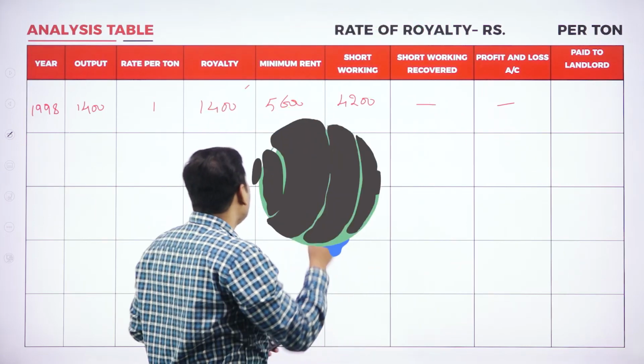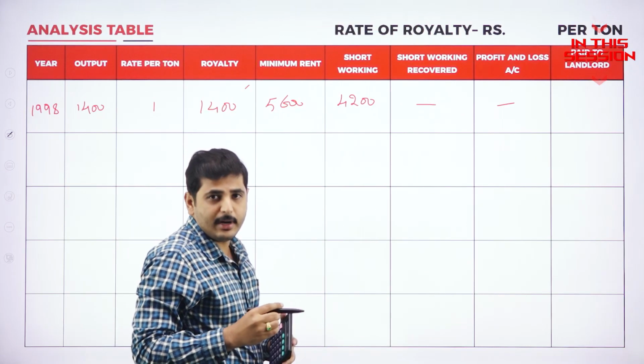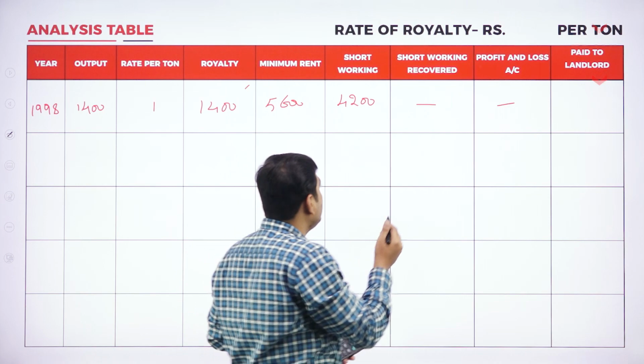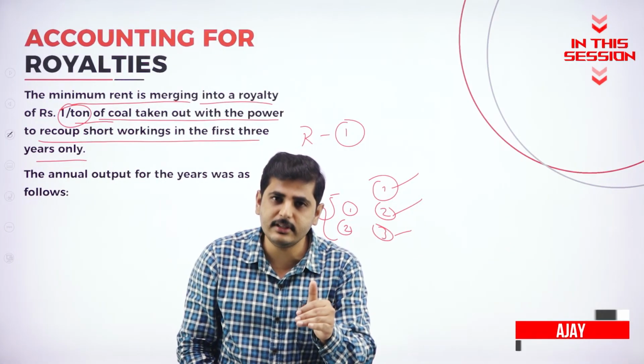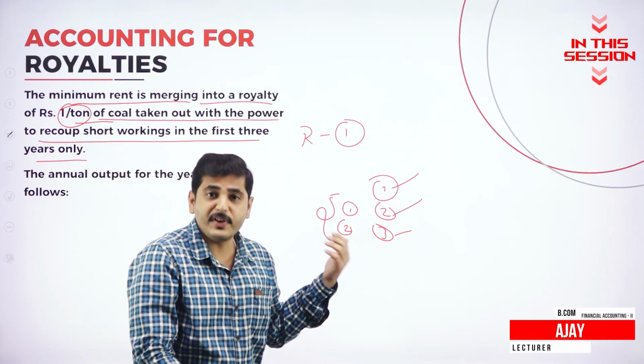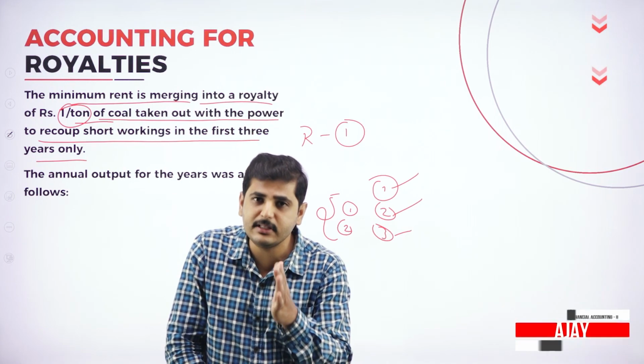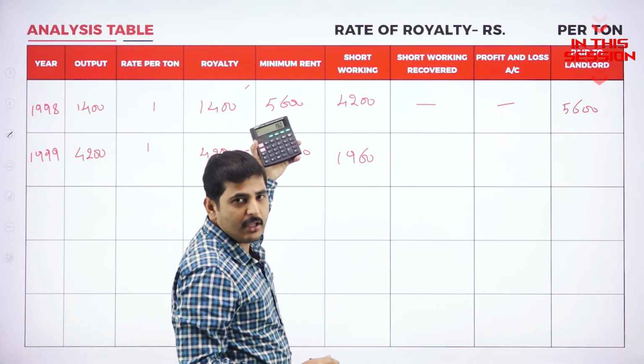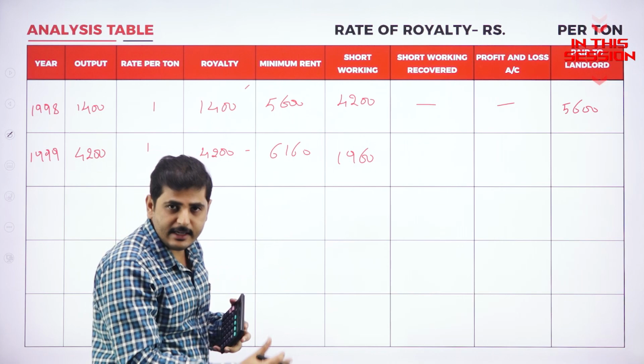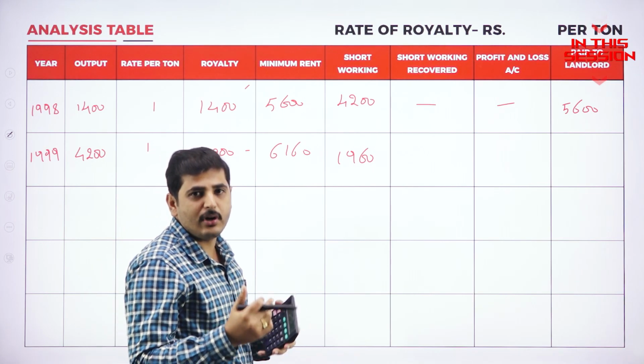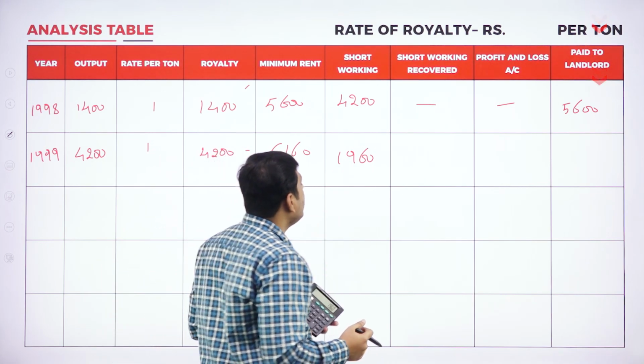Either the royalty or the minimum rent, whichever is higher, should be payable to the landlord. Even though it says next 2 years or first 3 years, both are the same. Keep this in mind. We could not recover the short working of the previous year because in the current year also we are having short working.